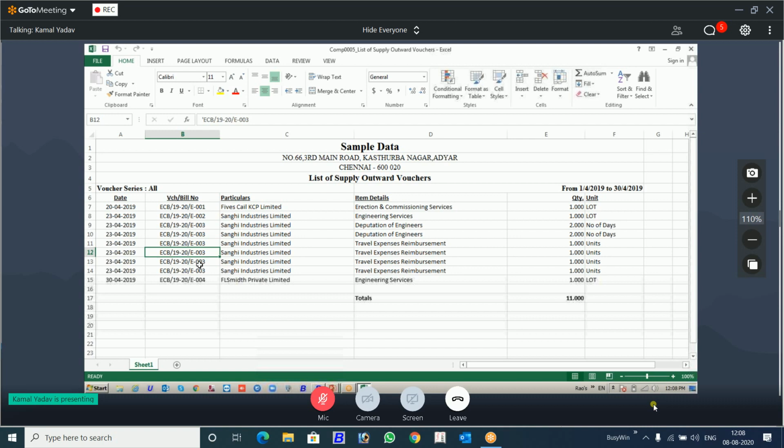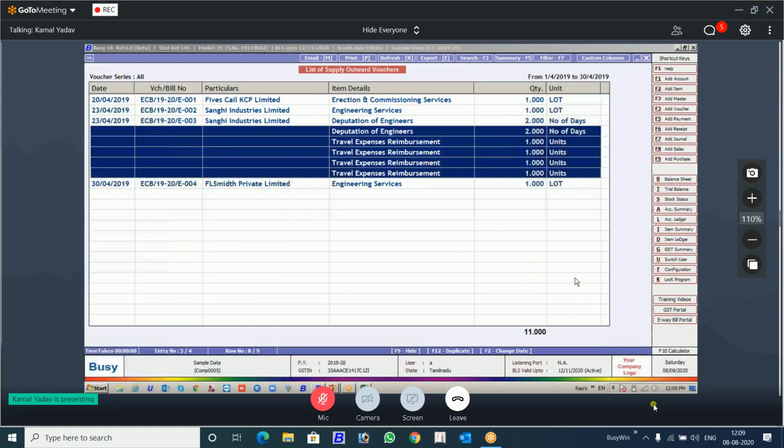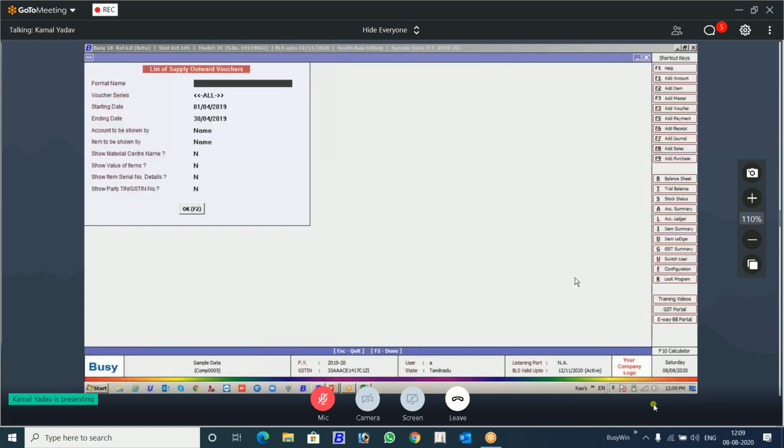It's the same voucher, same date that has been repeated here. This numeric value will not be repeated because it's not practical to repeat the numeric value. It will change the data. So this non-numeric value, wherever it is blank, it will search the previous value and replace it. So this is also quite a useful purpose, especially for those who are doing online trading and they want to send data, and those have the integration with other software. That problem is solved now.